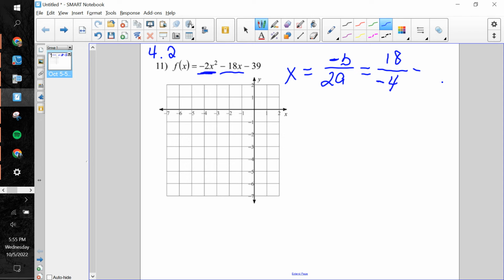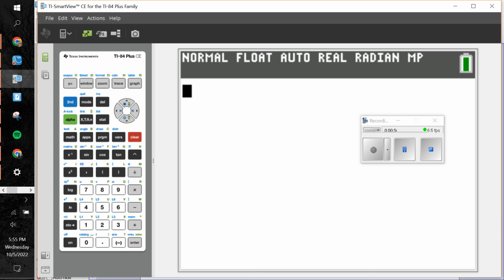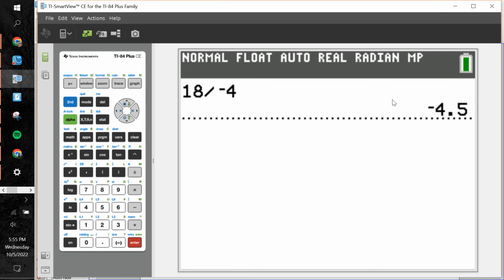And no, your eyes do not deceive you, everybody. 18 does not divide by negative 4 evenly. So what I would expect you guys to do would be to go to your calculator here, your TI-84, and type in 18 divided by negative, I gotta hit the shift button there, negative 4, and we end up with this decimal answer right here of negative 4.5.